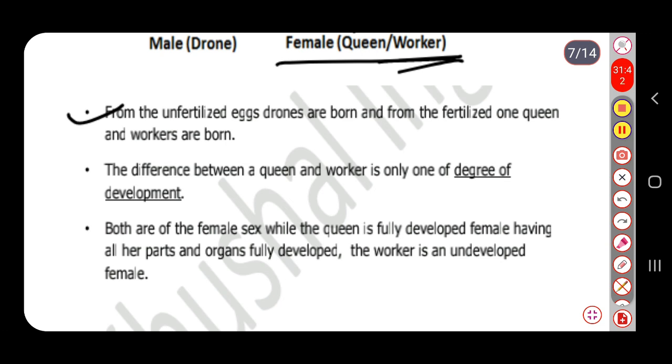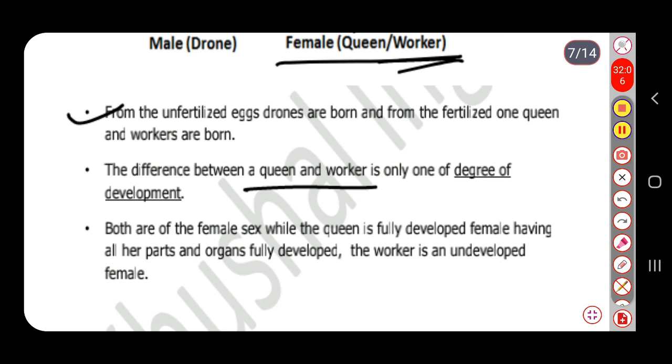The difference between a queen and a worker is only one of degree of development. In the queen we observe developed ovaries, and in the worker a poison apparatus is present instead of the ovaries, so ultimately the ovaries become modified into the poison apparatus.